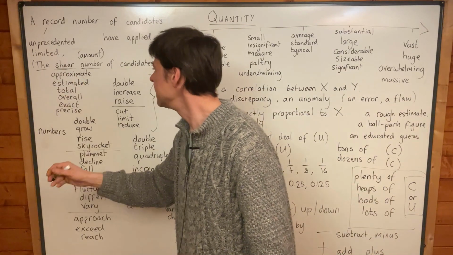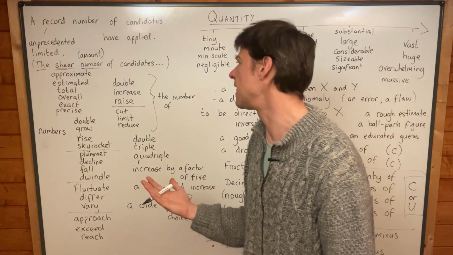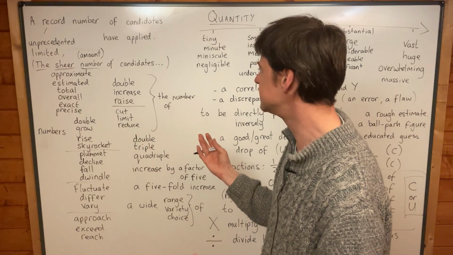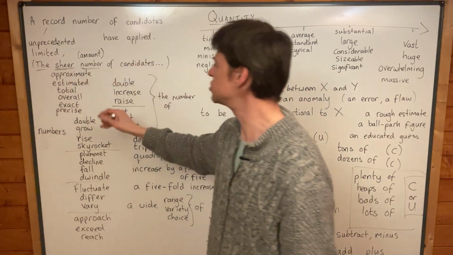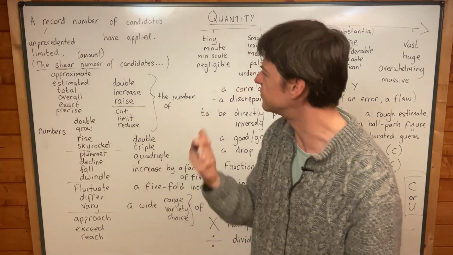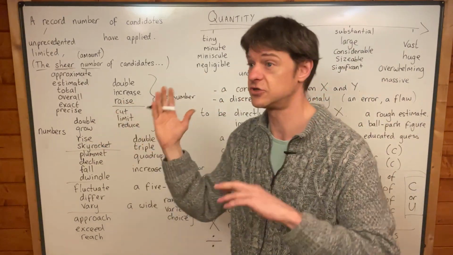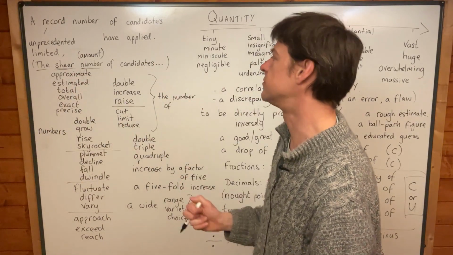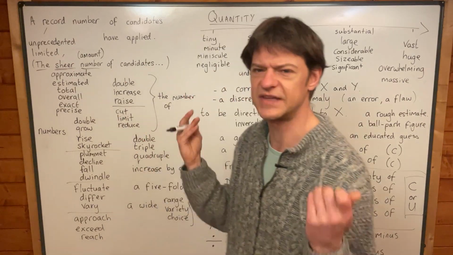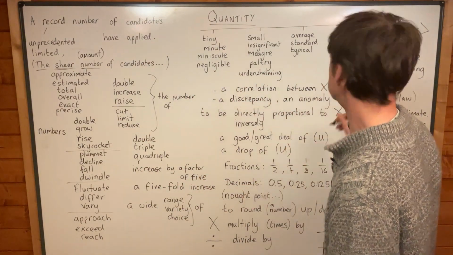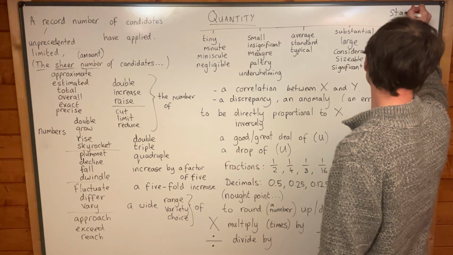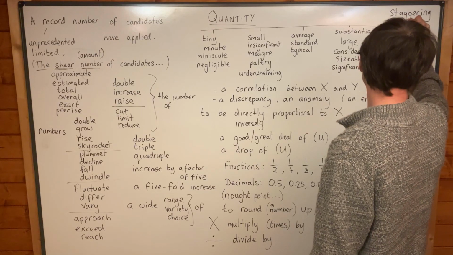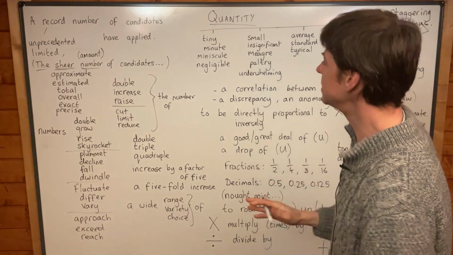And you can certainly say the sheer amount of time that I have devoted to this task, and it means so much time I have devoted to this task. So do remember this word sheer to say a surprising number of, or a surprising amount of, and a surprisingly large number of, surprisingly large amount of. So you can certainly say the sheer number of candidates that have applied for this job was staggering, something like that. And you can certainly talk about a staggering number of, or a tremendous number of, or a staggering amount of, or a tremendous amount of. So they both go down this end, those two adjectives.